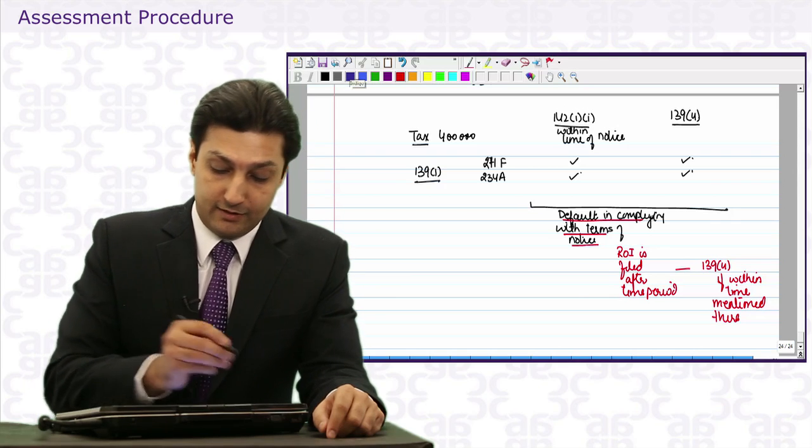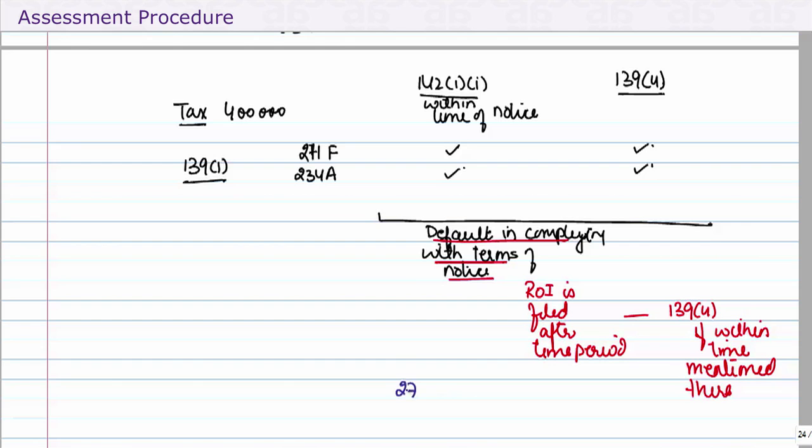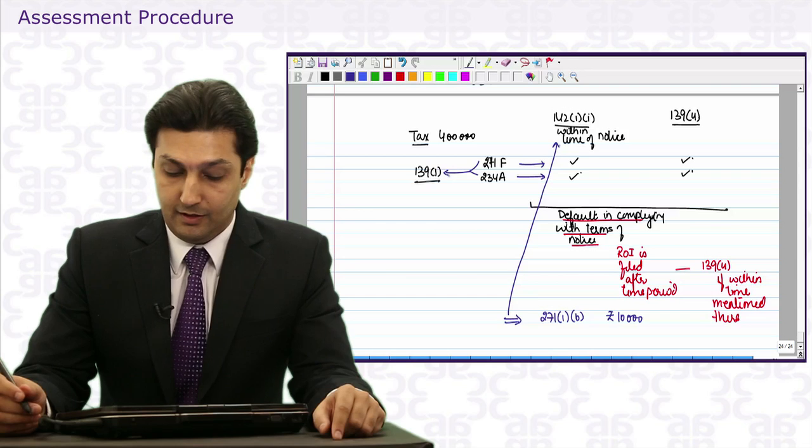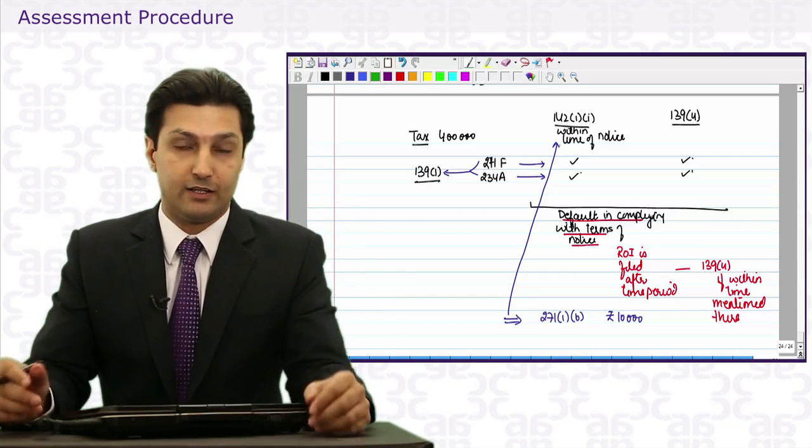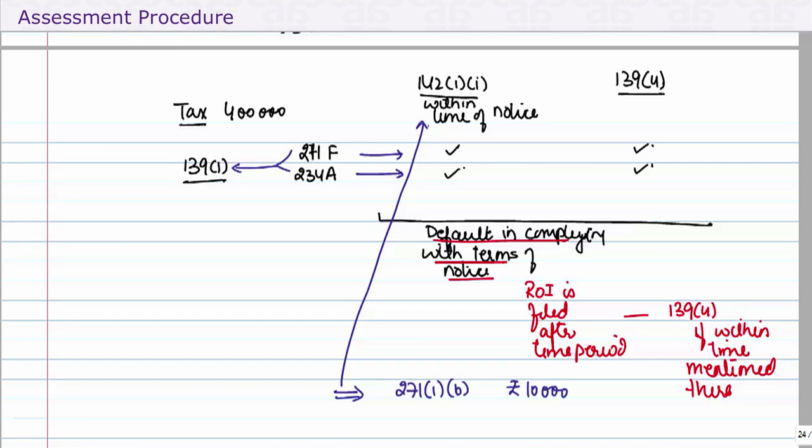In addition to that, there is a penalty prescribed, rupees 10,000. Now this penalty is for default of 142.11. This will be in addition to penalty and interest which is for default of 139.1. If you did not file a return, you got a notice but you did not file a return at all, you did not reply to the notice.